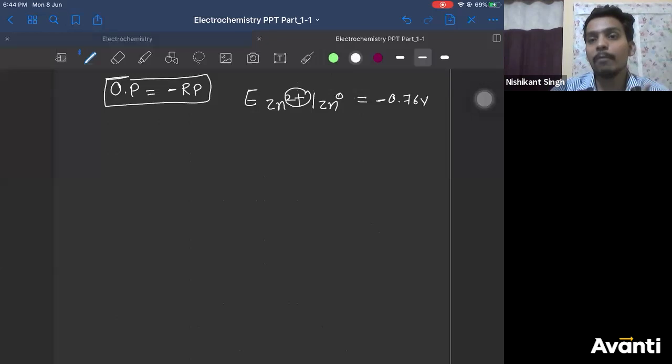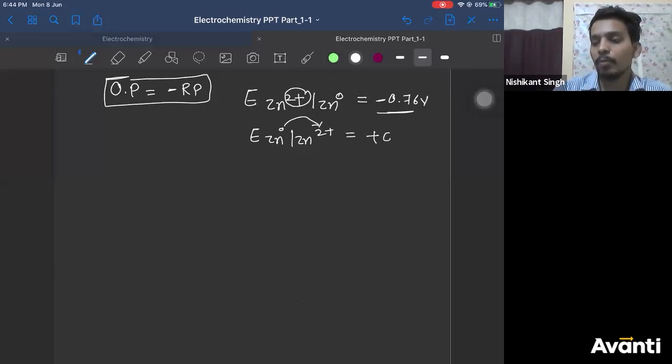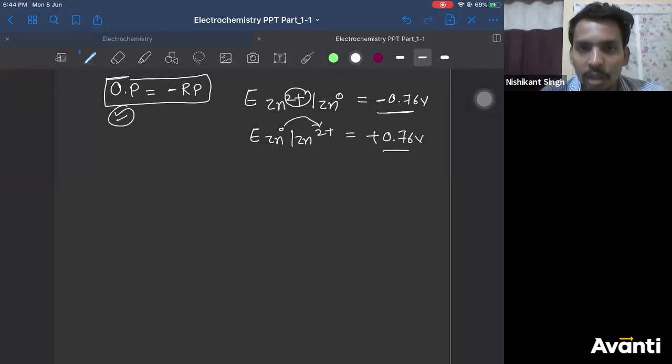If I want to write the oxidation potential of zinc, Zn to Zn2+, oxidation is happening, 0 to plus 2. Just change the sign: plus 0.76. For the same metal, oxidation potential and reduction potential are negative of each other.